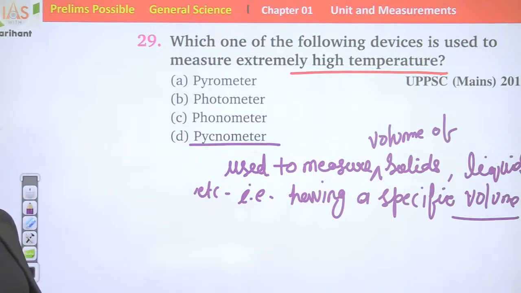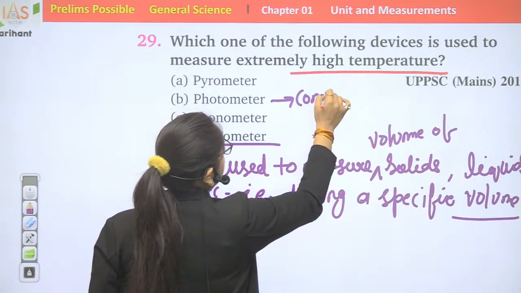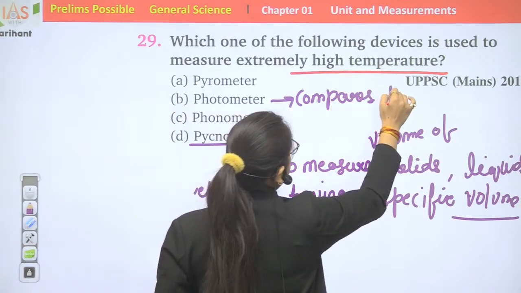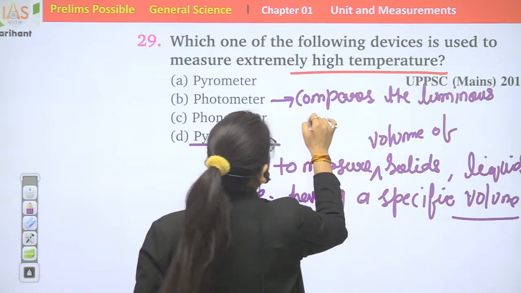A photometer compares the luminous intensity of light.